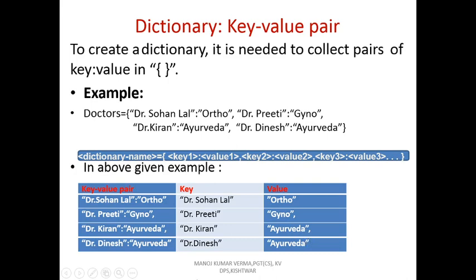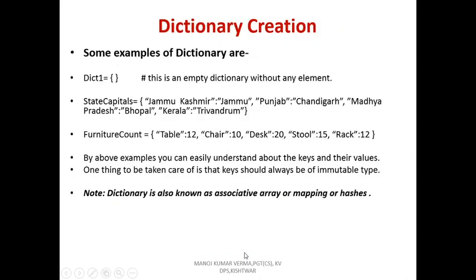Now some examples of dictionary. This is dict, the dictionary name, curly braces start and close. This is an empty dictionary without any element.